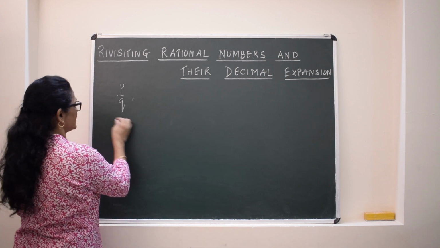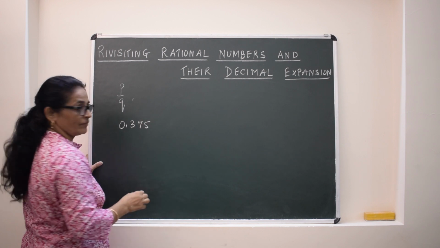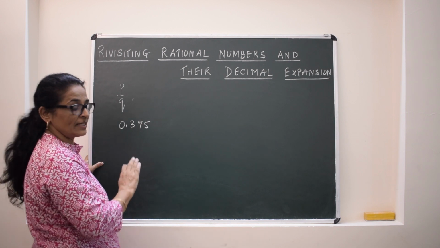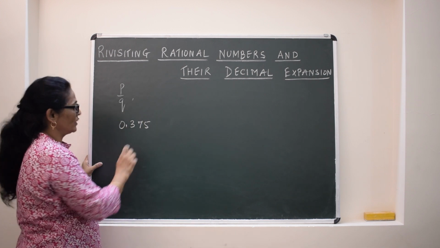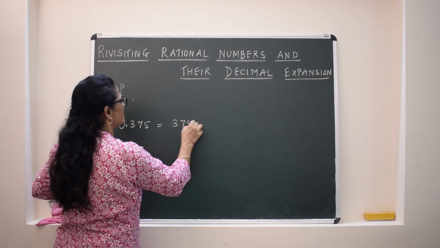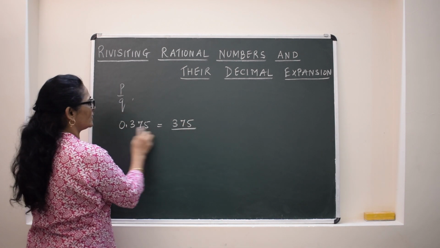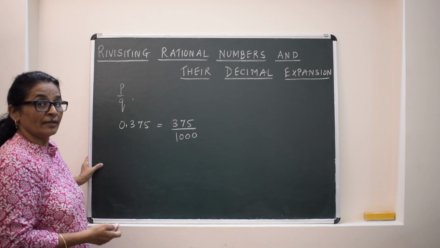For example, if I say 0.375. First we will see how to change decimal into rational, then rational into decimal. If simply this number is given, we can say it is 375 by 1000. Simply we can change any decimal into rational number.